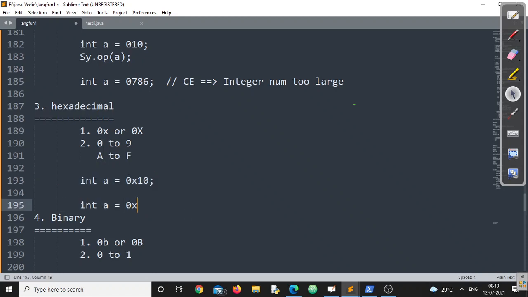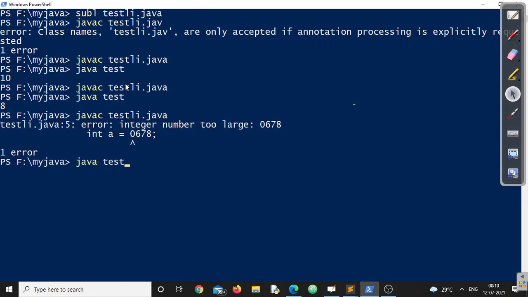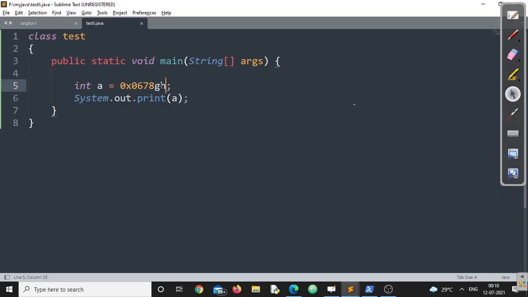In the hexadecimal case also, suppose here I am writing int a is equal to 0xCDFG. G is not there, right? If I am writing an invalid one, let's see what your compiler says. I am going to write 0x, something like this, GH. Don't you think GH is not a part of a hexadecimal number? If I am writing this, immediately my compiler says expected semicolon, could not understand G and H. So it shows an error.